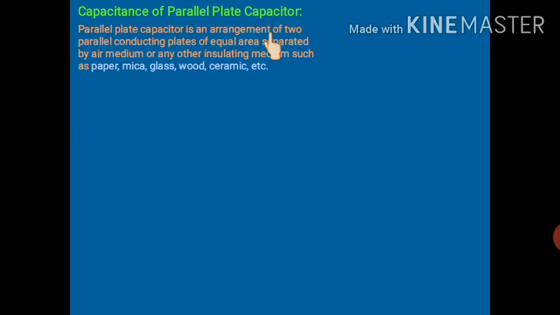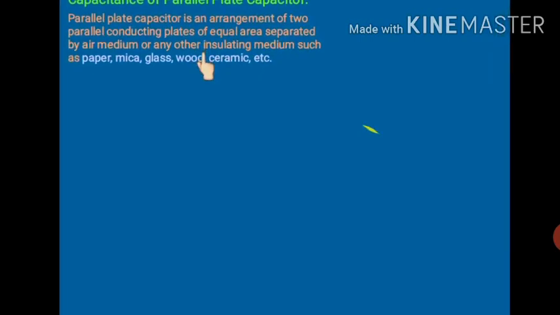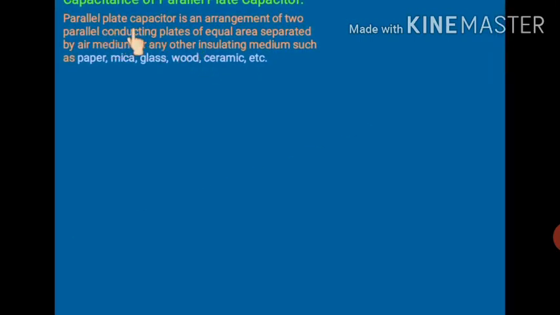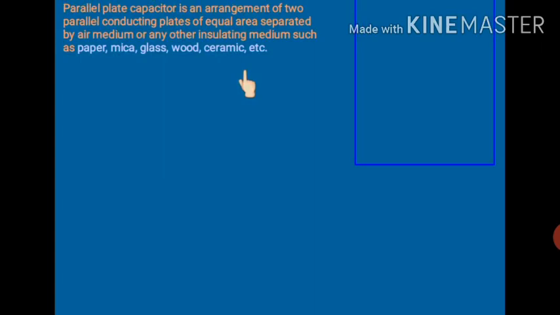Okay, so now we will talk about the capacitance of a parallel plate capacitor. First of all, let us define what a parallel plate capacitor is. A parallel plate capacitor is an arrangement of two parallel conducting plates of equal area separated by an air medium or any other insulating medium such as paper, mica, glass, wood, ceramic, etc. So we will talk about two parallel plates having the same area, like in this diagram you can clearly see.